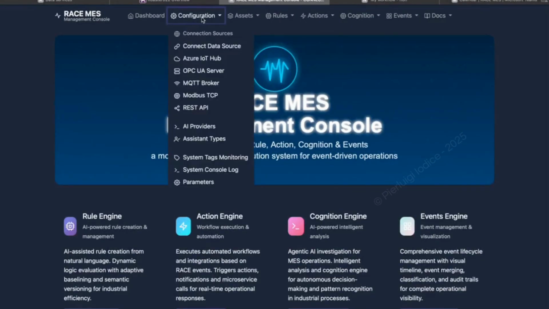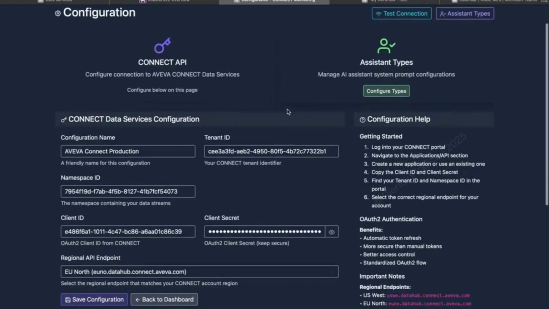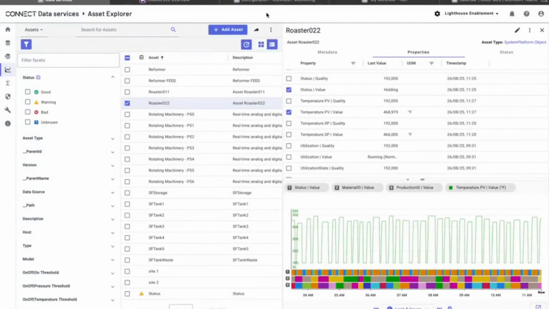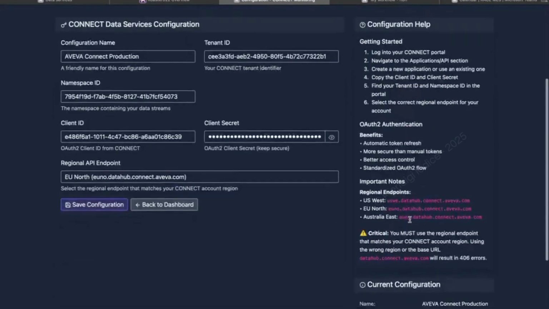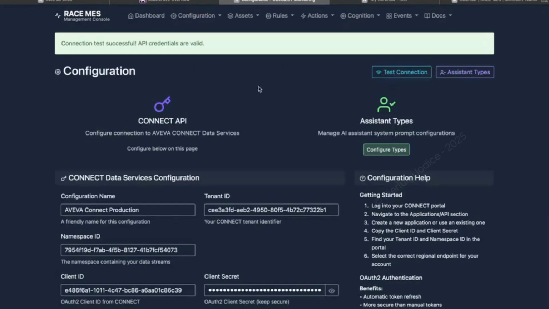Connection Sources serves as a key hub for integrating data, in this case the Aveva data source. The Race platform allows for the configuration of multiple tenants and namespaces, ensuring secure management of client IDs and keys for production assets. It enhances operational efficiency by streamlining data ingress for continuous monitoring, analysis, and real-time asset tracking.